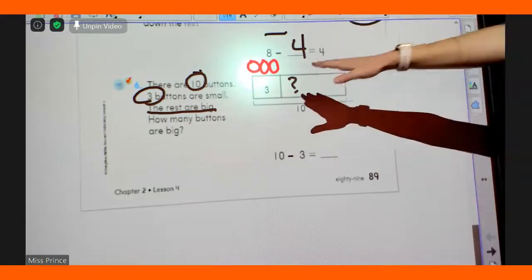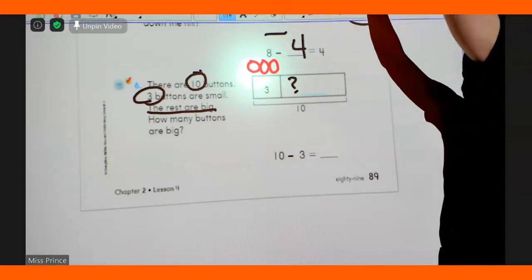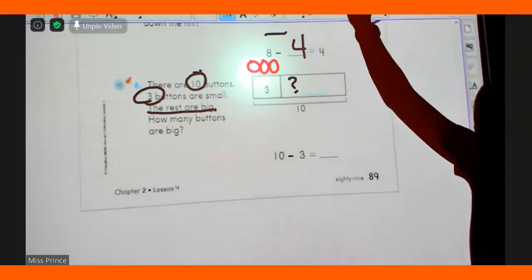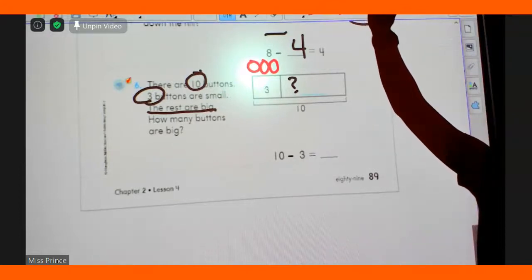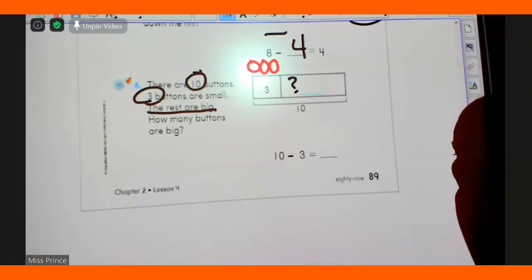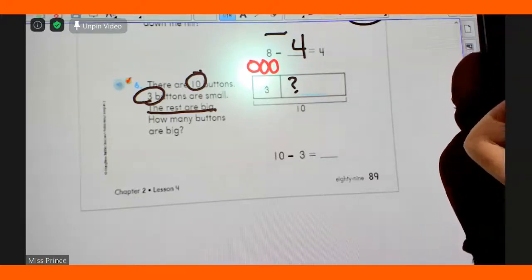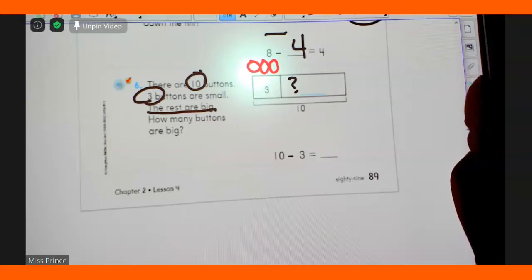Raise your hand if you're this far. Uh-oh. Make sure you're following directions, boys and girls. It's okay. Make sure you practice raising your hand. All right. I just love buttons. Kieran, go ahead and unmute.